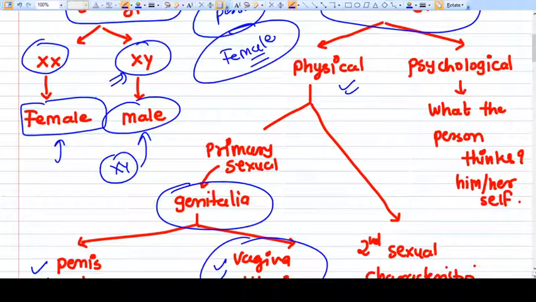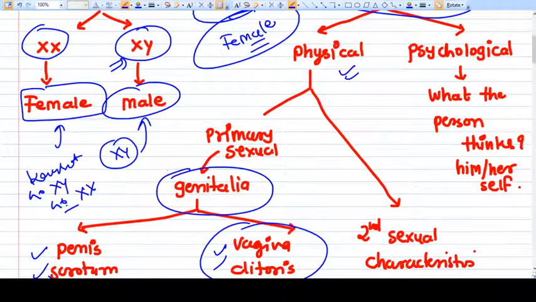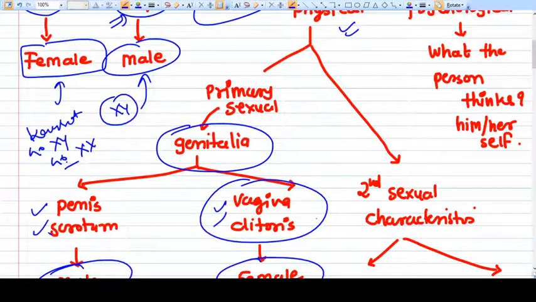Genotype you can only identify by doing a karyotype. Karyotype is the investigation of choice for defining the genes, that is either XY or XX, 46XY or 46XX. But again, genotype and phenotype have no relation at all. A person can be phenotypically female but have a male genotype. This is the primary sexual thing.